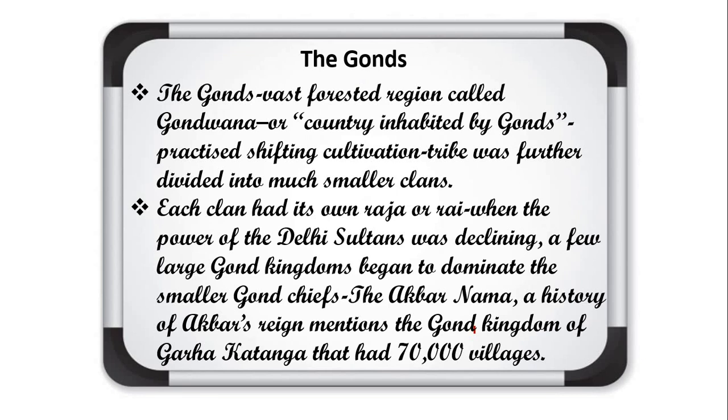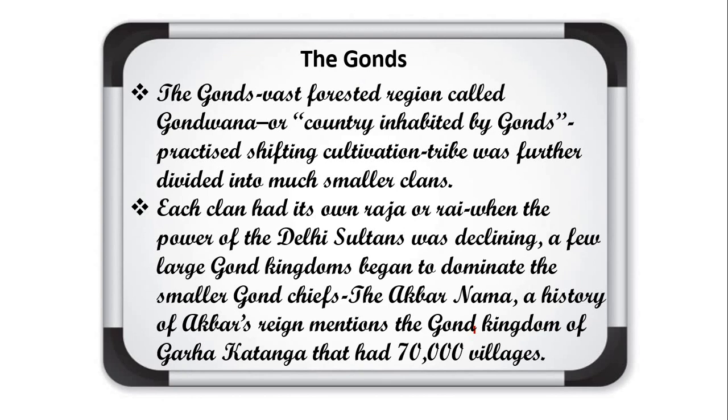And we get the information about this Gond community in a history book, the Akbarnama, written by Abul Fazl. This Gond kingdom is known as Garha Katanga, and it was said to be such a large empire that it included around 70,000 villages.